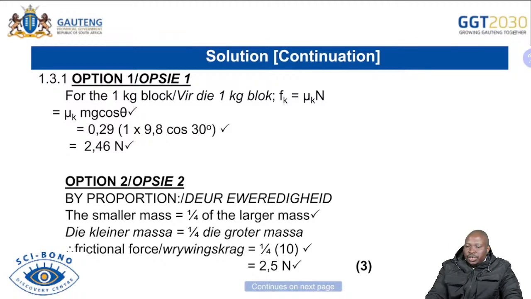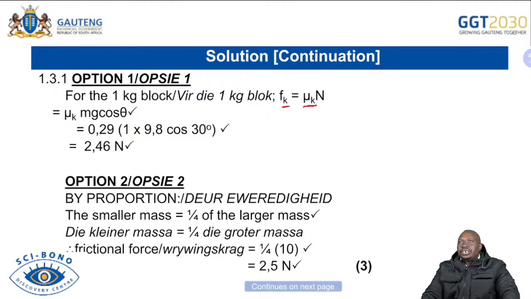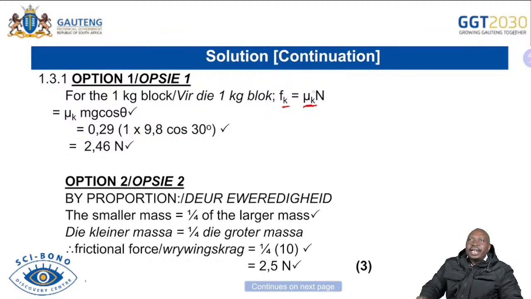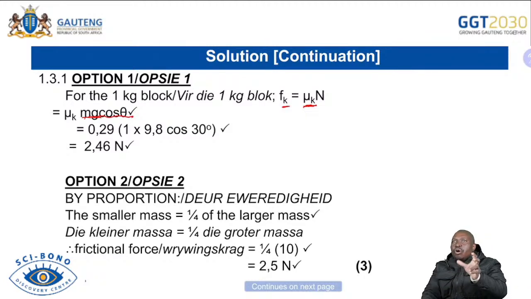Remember the question on calculating the kinetic friction force on the 1 kg. We're given the coefficient of kinetic friction as 0.29. So you are simply multiplying 0.29 with the normal force. But because it's not on the horizontal surface, our normal now has cos theta, so it's mg cos theta. As you can see there, for our normal it's not mg, it's mg cos theta because it's on an incline. So always differentiate how to get the normal on a horizontal surface, which is mg, and on an incline, which is mg cos theta. I think I've overemphasized that. You won't forget that and lose marks.